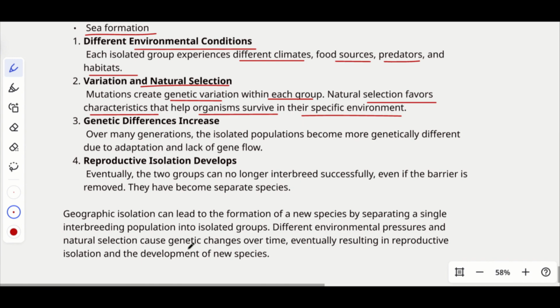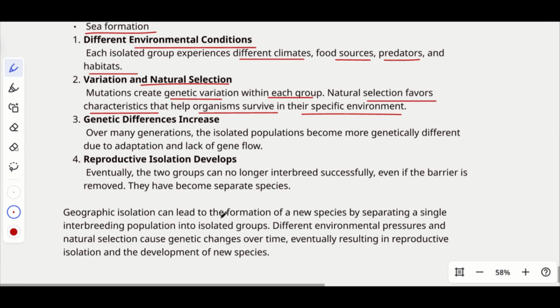Then the genetic differences gradually increase. How do the genetic differences increase? Over many generations, the isolated populations become more genetically different, due to adaptation and the lack of gene flow. The community is isolated, so there is no way they can breed with anyone else outside the particular geographical area, right?